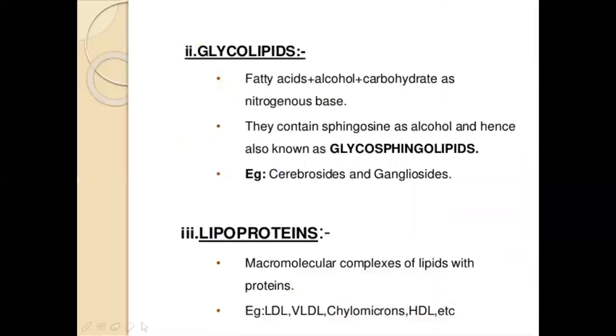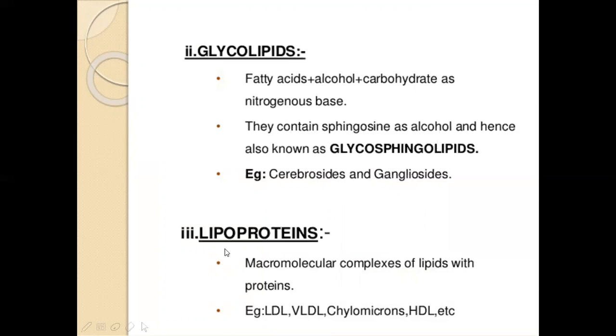Next, coming to the second category, that is glycolipids. Glycolipids, as the name suggests, glyco means carbohydrates. So here fatty acids, alcohol and carbohydrates are present, and if they contain sphingosine in the place of alcohol, then they are also called glycosphingolipids. Examples are cerebrosides and gangliosides, which are present in nerve cells.